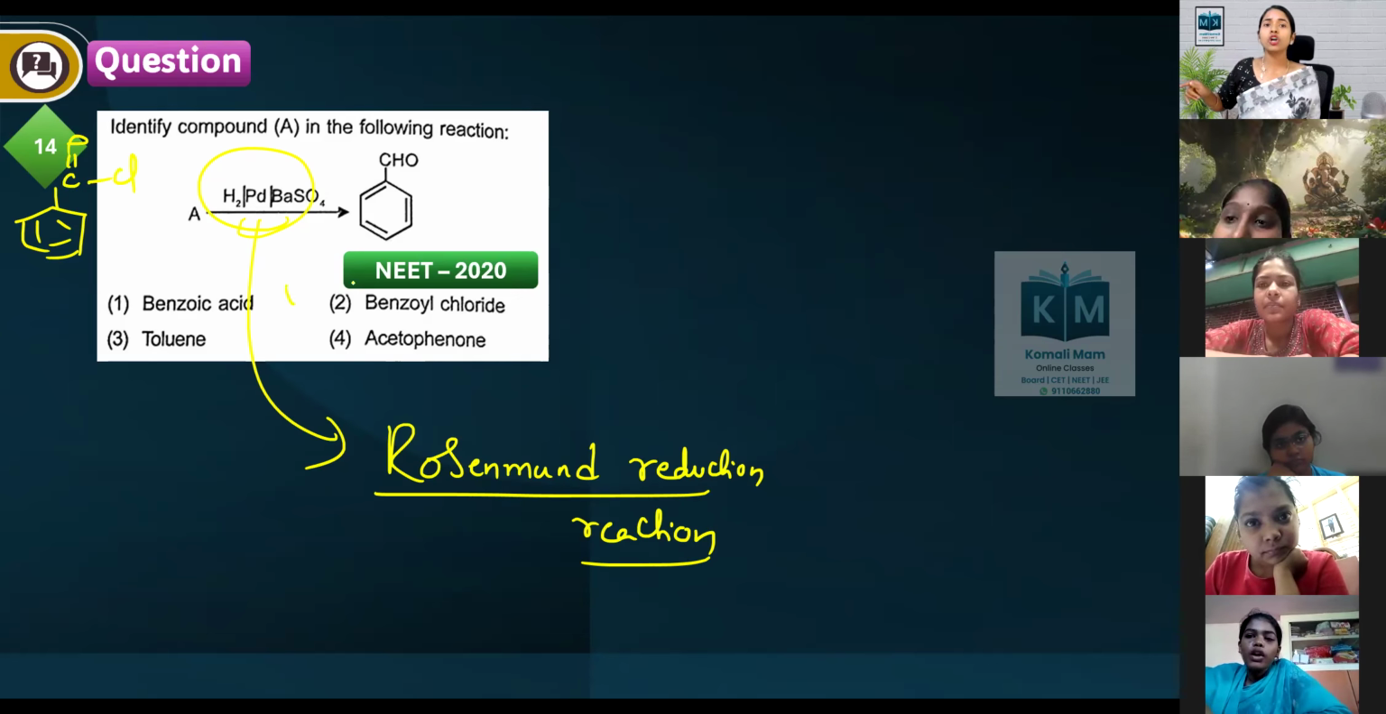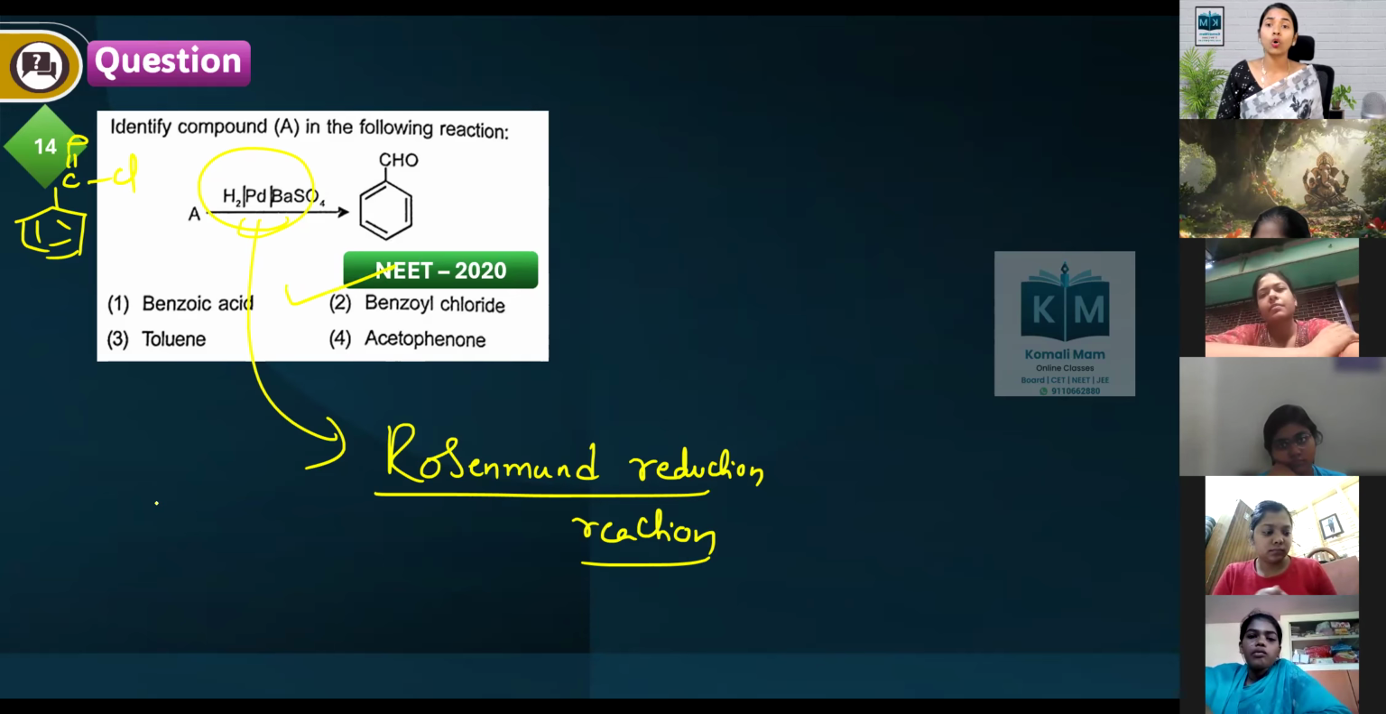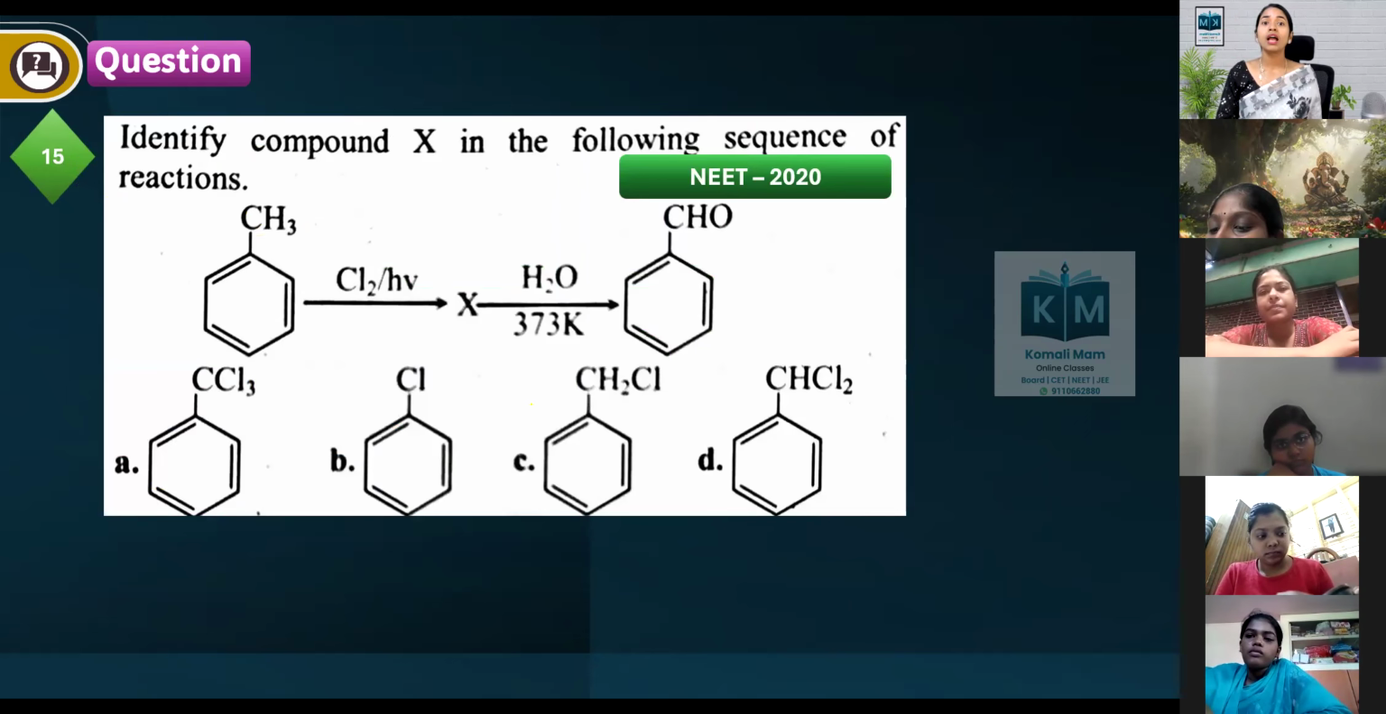Benzoyl chloride will remove that hydrogen, will remove the chlorine and will put the hydrogen.